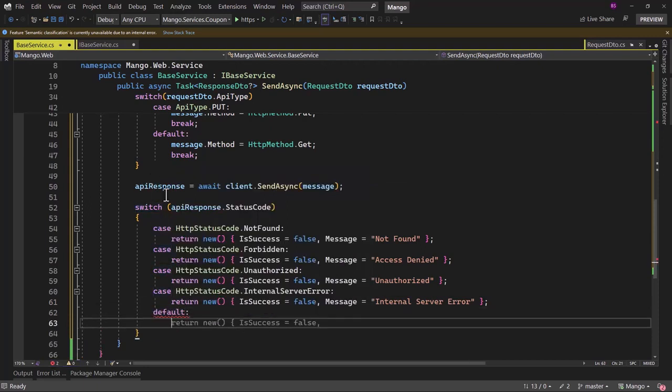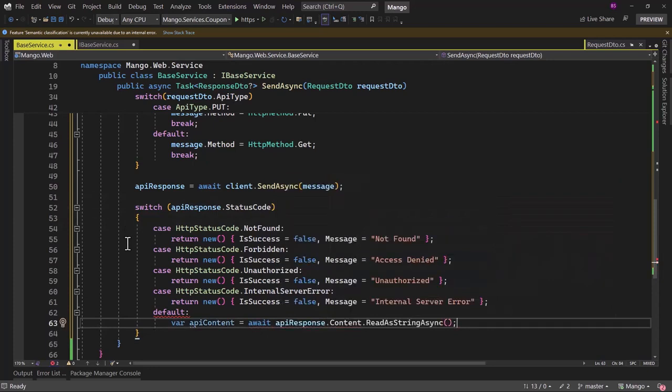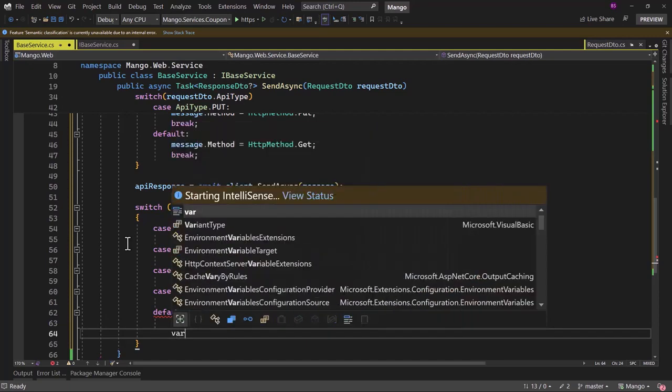Inside there, we have to retrieve the content from the API response. So we can say variable apiContent is equal to await apiResponse.Content.ReadAsStringAsync, and then we will deserialize that to a ResponseDTO. We will have a variable here.